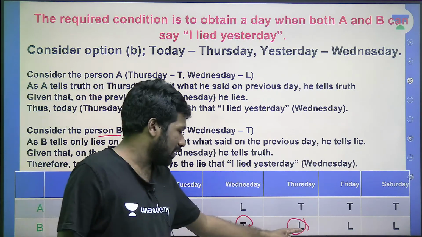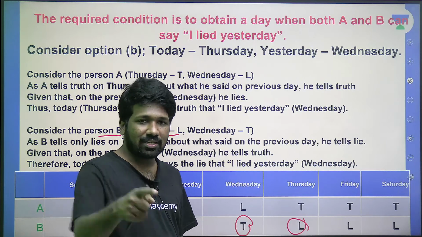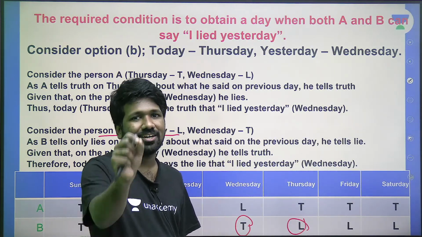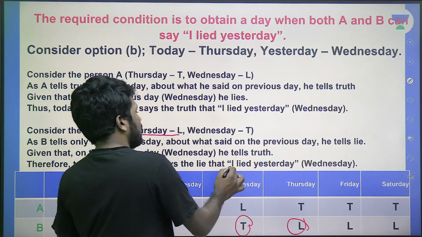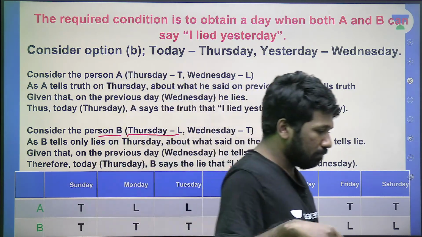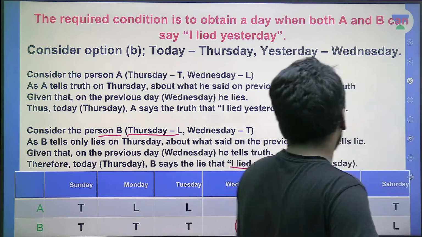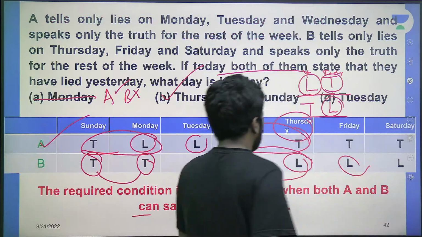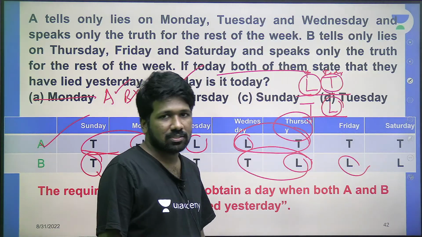Yes. Since he is a liar on Thursday, he should say a lie about yesterday. What is a lie about yesterday? Yesterday he actually told the truth, but he will say a lie about it. The lie about that is I didn't tell the truth, or I lied yesterday. That means he can also say I lied yesterday. A also can say I lied yesterday on Thursday. B also can say I lied yesterday on Thursday. So Thursday is the answer. I will recommend all of you to be more confident on this. Try option C and option D separately.